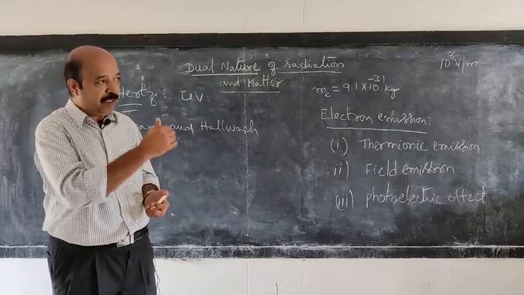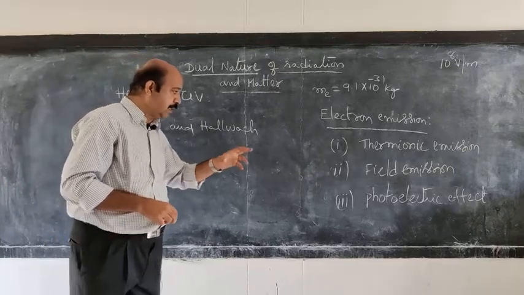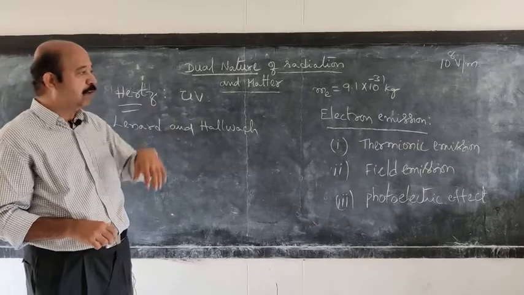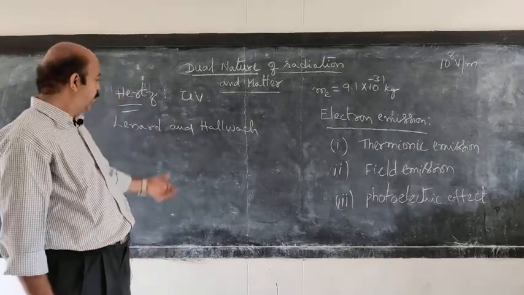So we will discuss in detail this experimental arrangement.